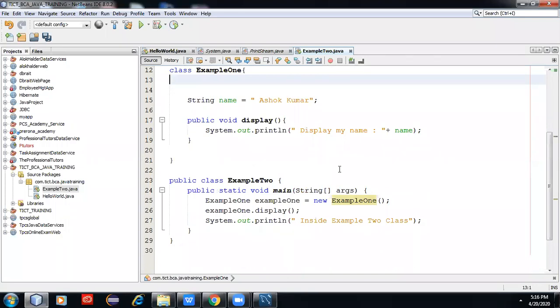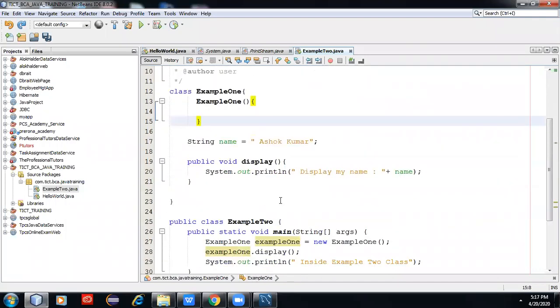It is returning the instance of the object, creating it internally, as the output of calling the constructor. That is the difference between a constructor and a normal method in Java.